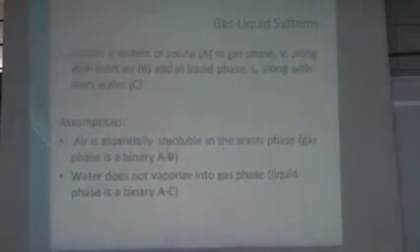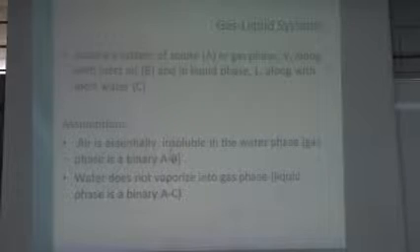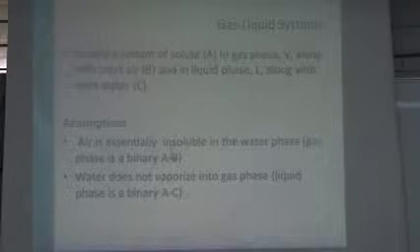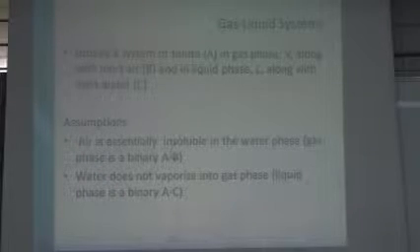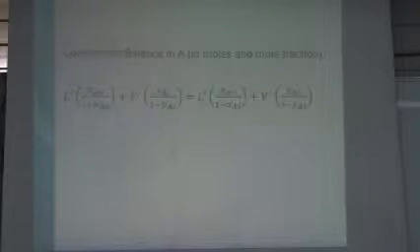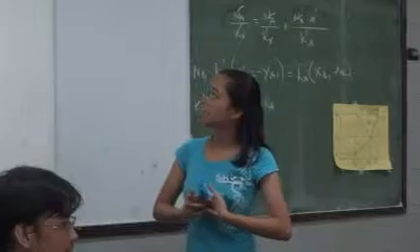Since insoluble yung air sa water phase, magkakaroon lang tayo ng binary AB, yun lang yung magiging system natin. And water does not vaporize into gas phase, so hindi magkakaroon ng C dun sa gas phase. So, ang magiging system lang natin is a binary AC. Having a component balance in A, in moles and in mole fraction, ito yung makuha natin equation. Note that L prime and V prime are constant and usually known.